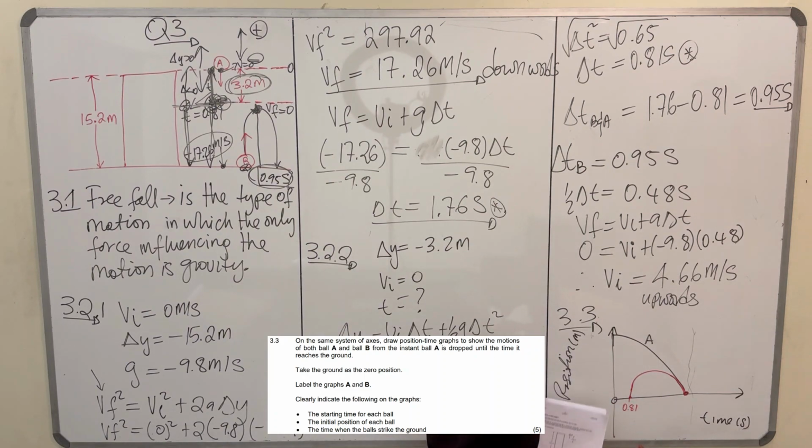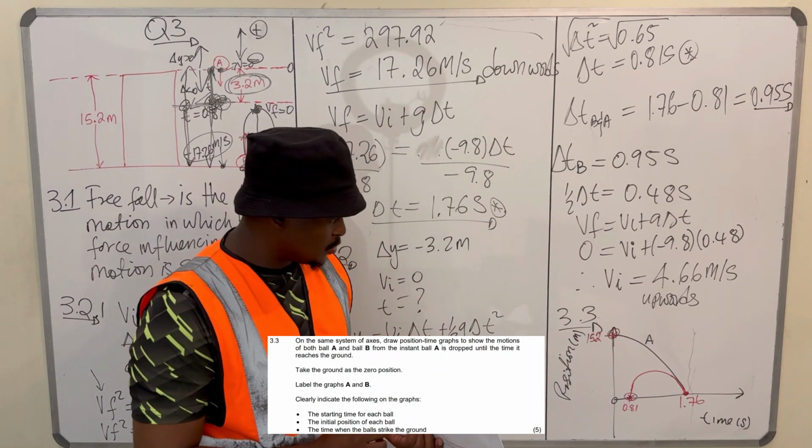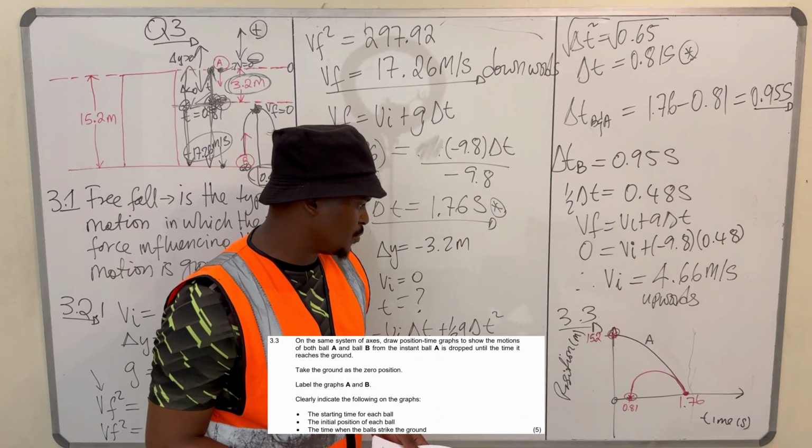So what do they want? The starting time. So here's the starting time for A, here's the starting time for B. And then what else? Initial position: this one was 15.2 meters above the ground, this one was exactly at the ground. And then they hit the ground here at 1.76 seconds. Starting time for each ball, initial position for each ball, the time it takes for the balls to hit the ground. So it should look something like this. This is how I would draw the position time graph.